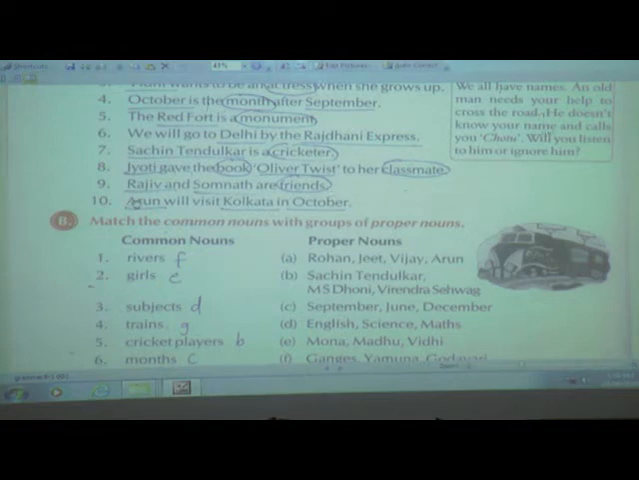Now see what it is. Rajiv and Somnath are the special names of boys. You are going to underline them because they are proper nouns. And friends is the common name. You will have many friends, so friend is a common noun, and you are going to circle it.